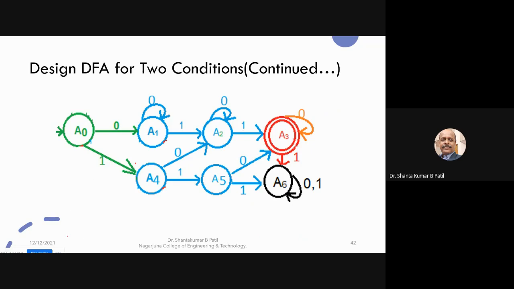For example, take the string L equal to 011. It is accepted, because it fulfills both conditions. It should accept 101.